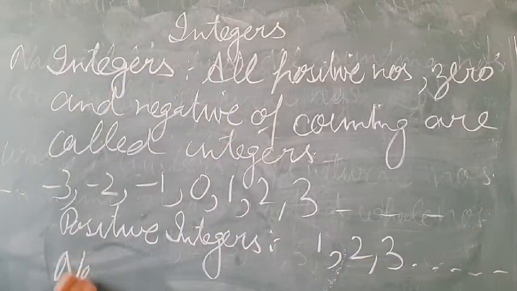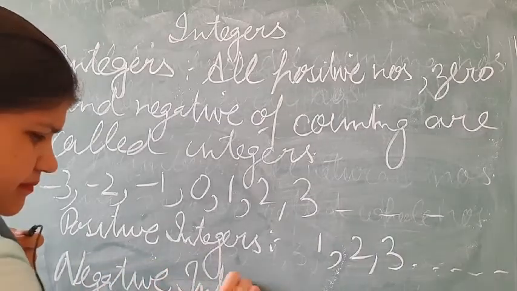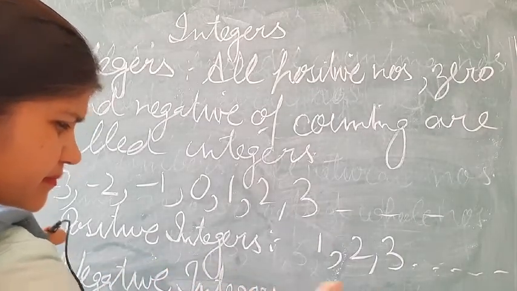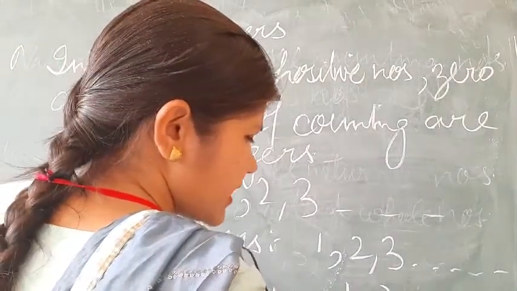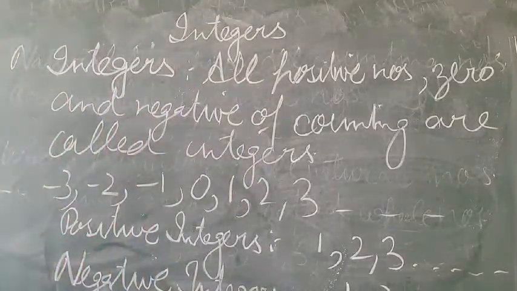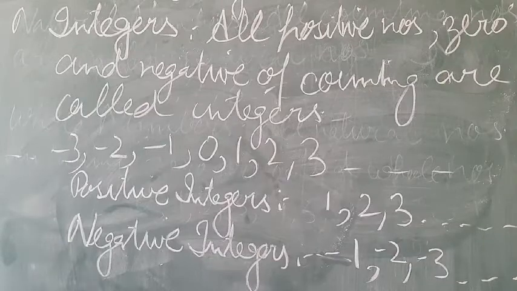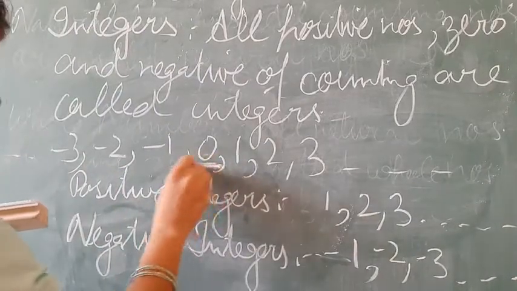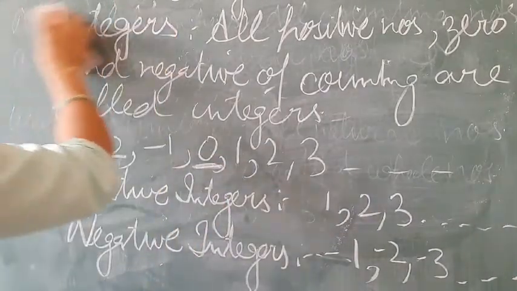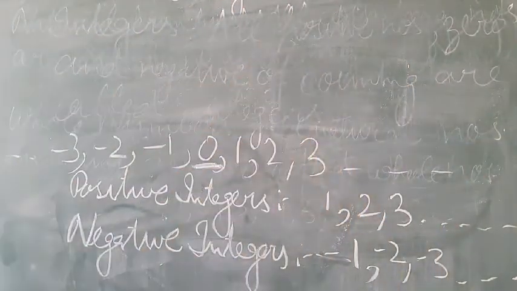Negative integers: -1, -2, -3 and so on. These are negative integers. Now one more is 0. 0 is an integer neither positive nor negative.